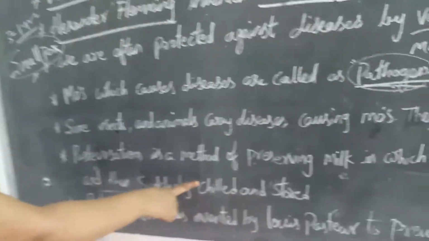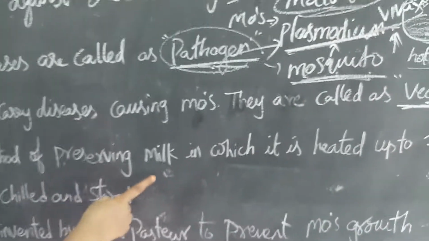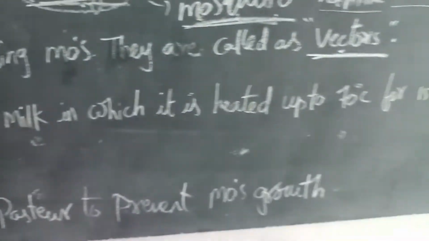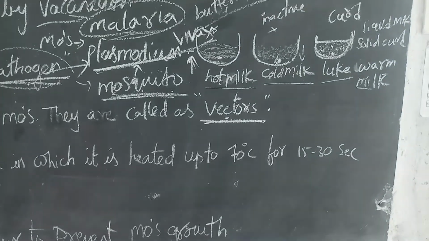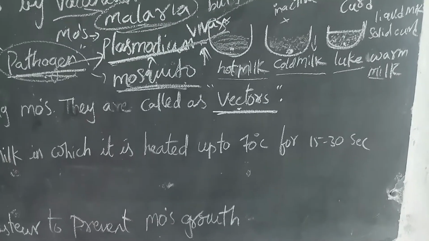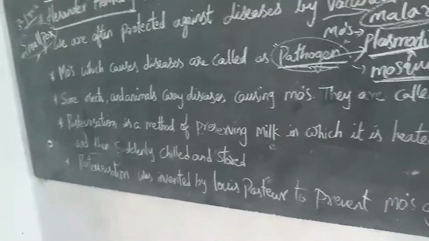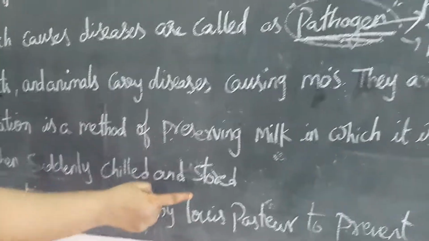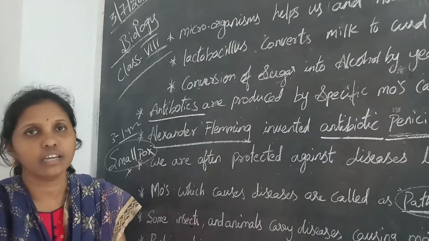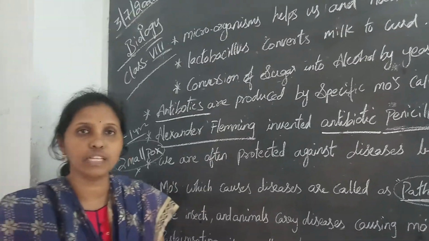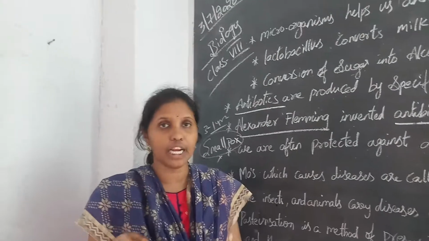Pasteurization. Pasteurization is a method of preserving milk in which it is heated up to 70 degrees for 15 to 30 seconds, and then suddenly chilled and stored. Every day you get pasteurized milk, the packet milk. How many days it is preserved, they will have the date also, children.